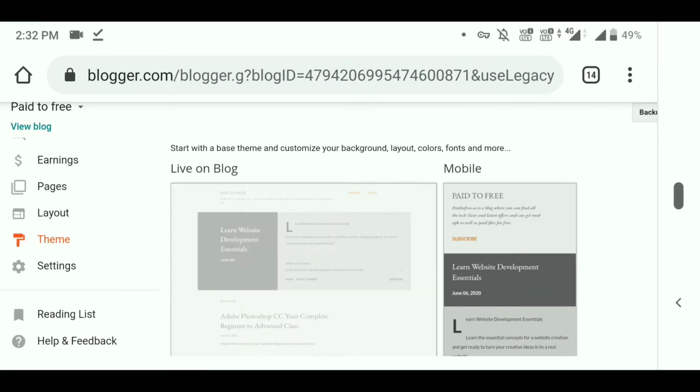So basically, many of the users were texting me, why am I not getting the AdSense approval? The main reason is that many people are just posting 2 or 3 articles and texting me, why am I not getting AdSense approval? When you write 2 or 3 articles, it is not enough.